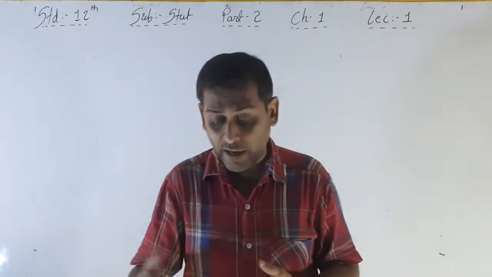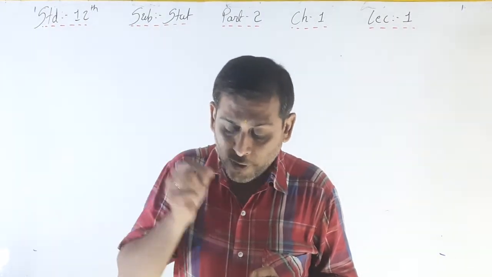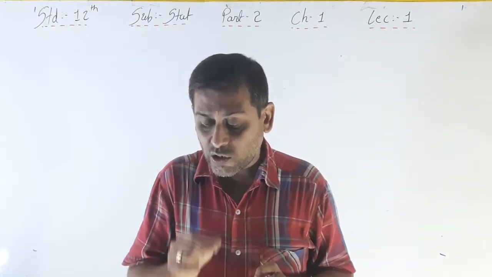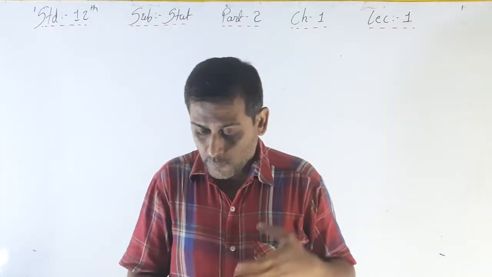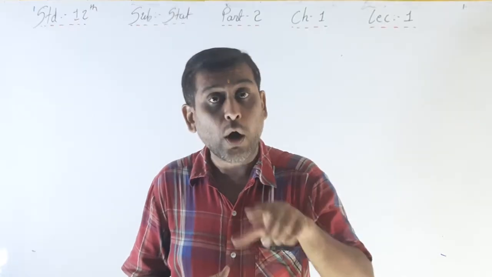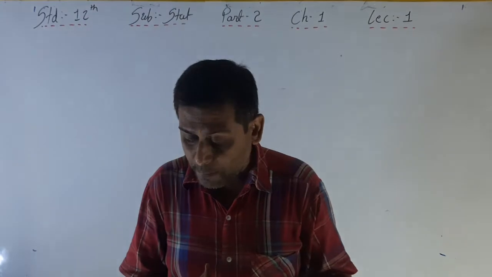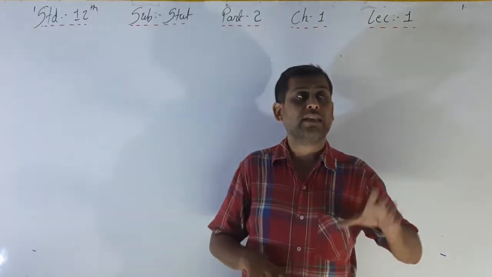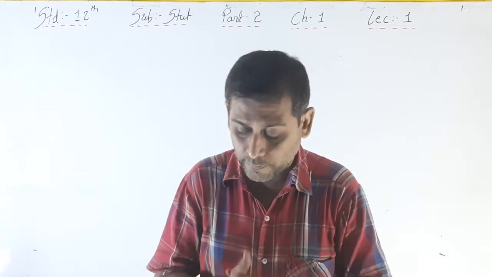I am again repeating that the set of all possible outcomes of a random experiment is called a sample space of that random experiment. The sample space is generally denoted by U or S. The elements of a sample space are called sample points. Under that sample space, head or tail are sample points.